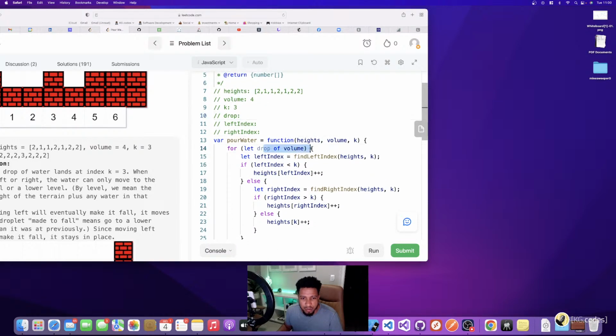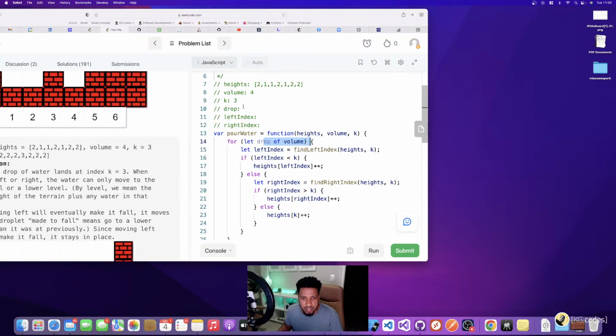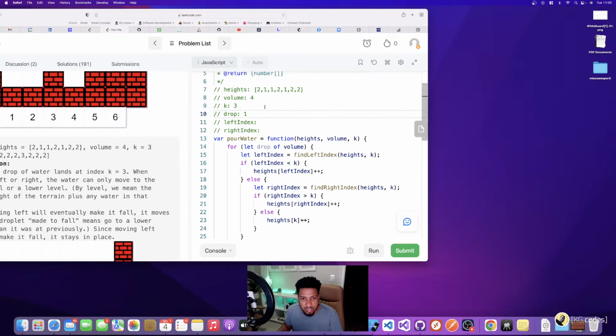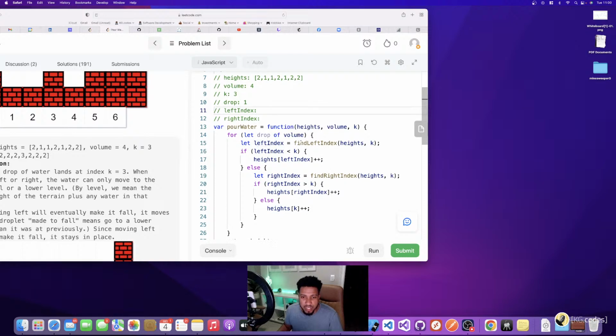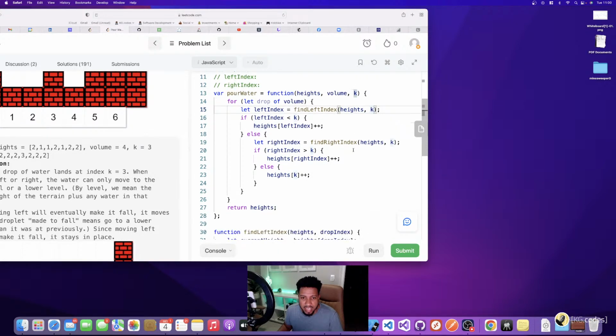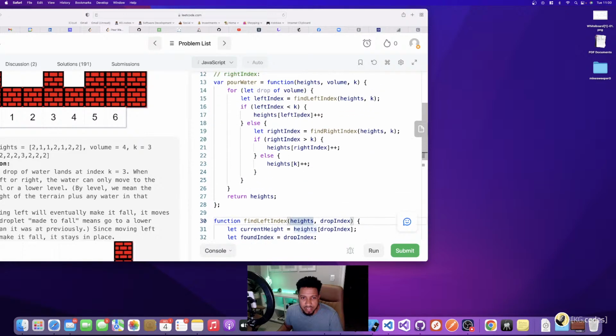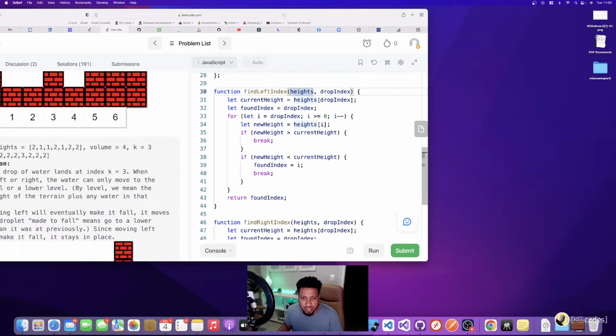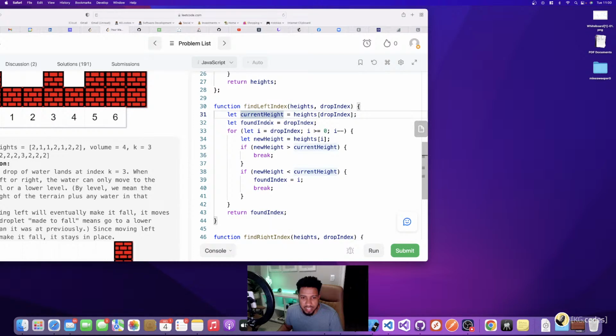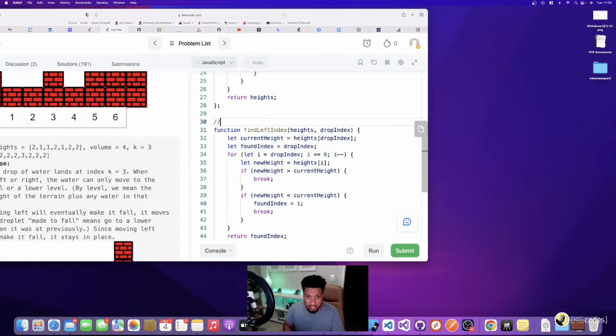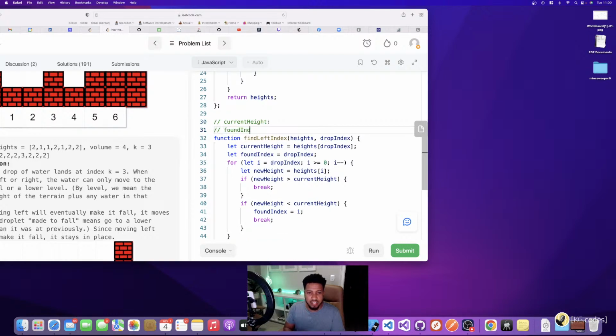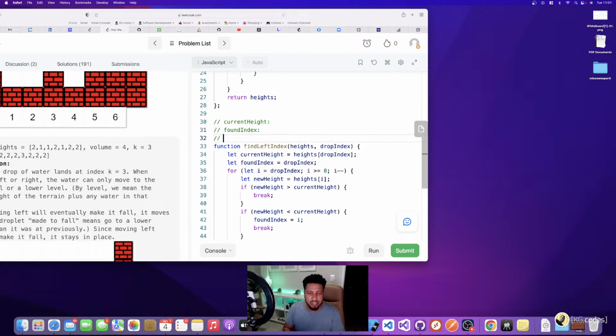Now we're going to loop through our drops. We're on drop 1. I'm not going to use a zero-based index because I don't care about what this value is anyway. I'm just going to go 1, 2, 3, 4 to match the volume we came in with. So for left index, I find the left index by passing heights and K in. Heights is this value up here and K is 3. So what is the current height? I need to put in variables here: current height, found index, and new height.